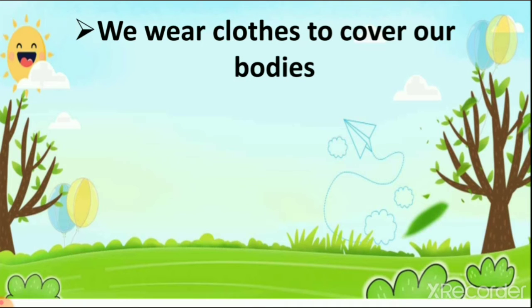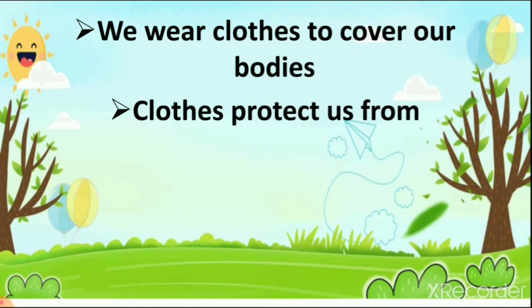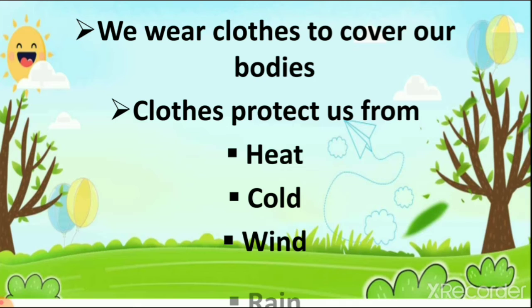Then we learn about clothes, that we wear clothes to cover our bodies. So why we need clothes? Clothes protect us from heat, rain, cold and wind. So these all are the things from which house also protect us and clothes also protect us.